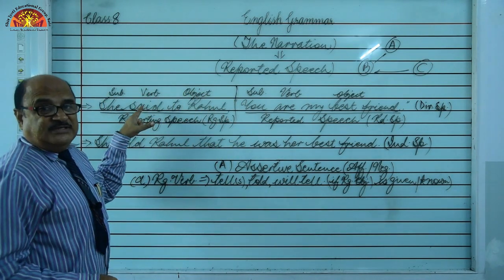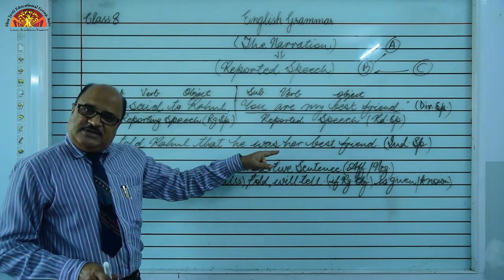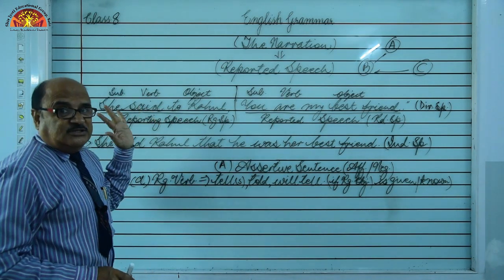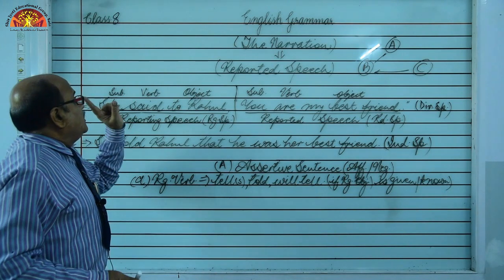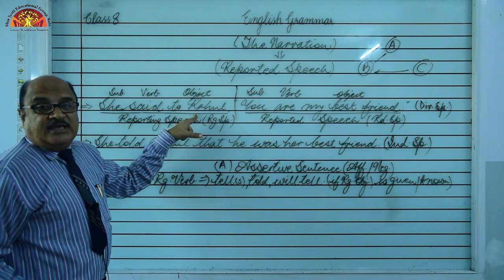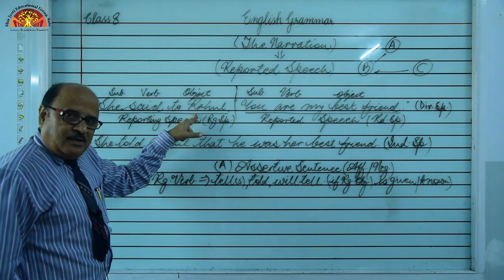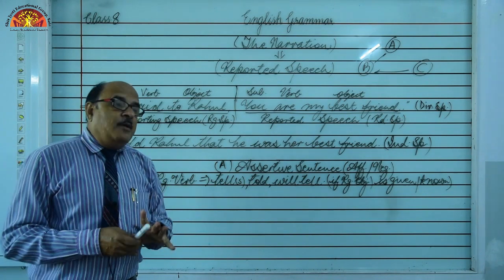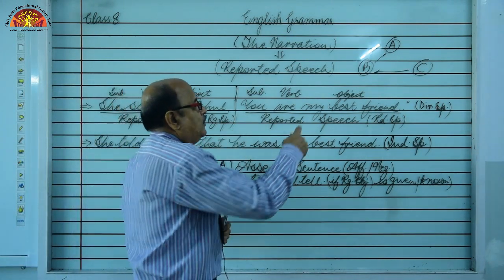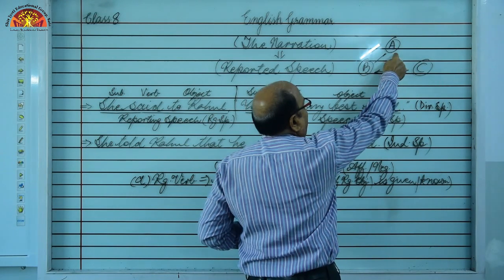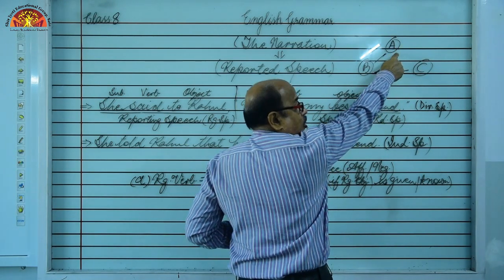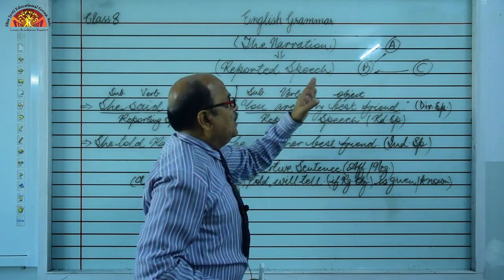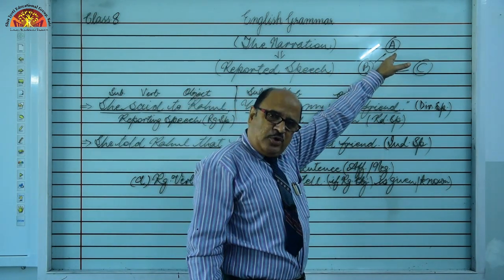This reporting verb is changed. We are talking about assertive sentence. Suppose assertive sentence has been given, so this reporting verb will be changed, but the condition is reporting object is given or known, right? If we do not know about reporting object. Who is reporting object? Means to whom something is said. You know, B said something to A. So A was reporting object and B is reporting subject. Okay. So whom something is said is known as reporting object.